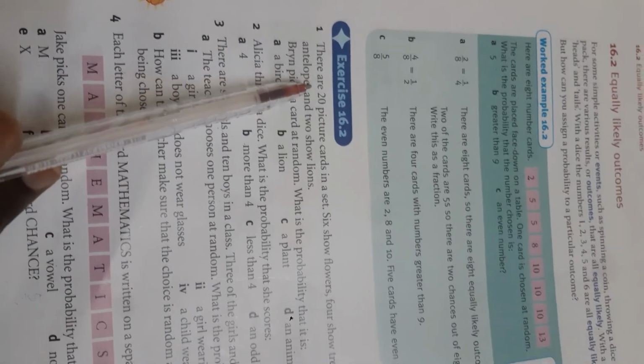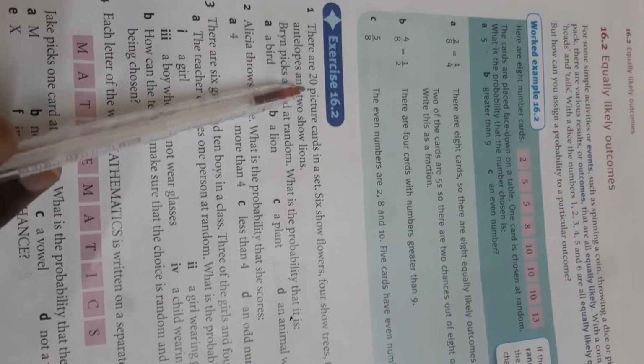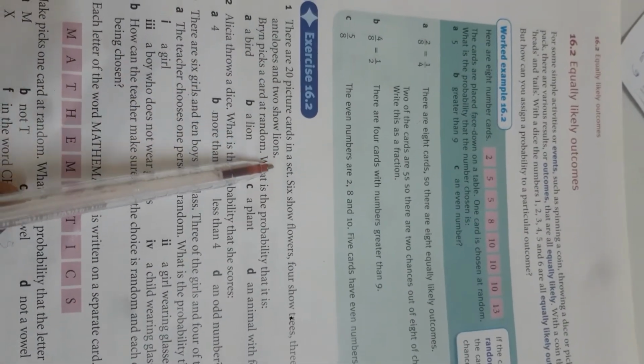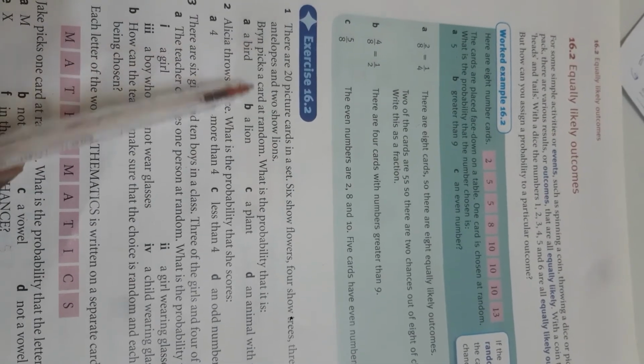Okay, very quickly, I believe you understand. Now I'm going to show you some things you need to understand before I give you some classwork. I want you to carefully read these questions. Question 1 says there are 20 picture cards in a set. 6 show flowers, 4 show trees, 3 show birds, 5 show antelopes, and 2 show lions. Brian picks a card at random. What is the probability that it is a bird, a lion, a plant, an animal with 4 legs?